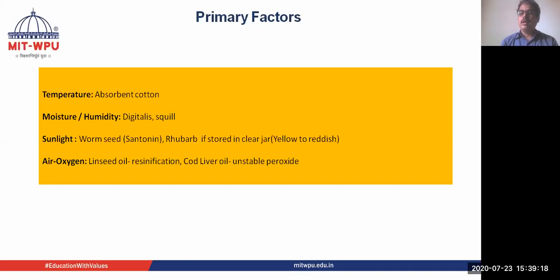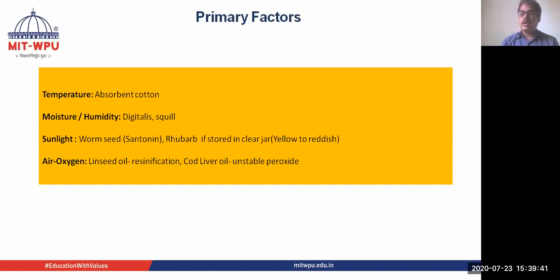Absorbent cotton contains fatty acids. If it is exposed to temperature, then it gets reoriented and absorbent cotton becomes non-absorbent cotton. An example of moisture is digitalis. If the moisture content goes above 5%, then the enzymes get activated and the contents get degraded.